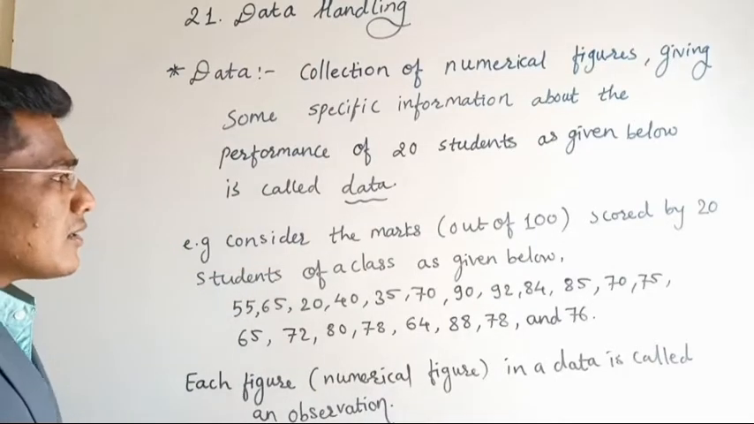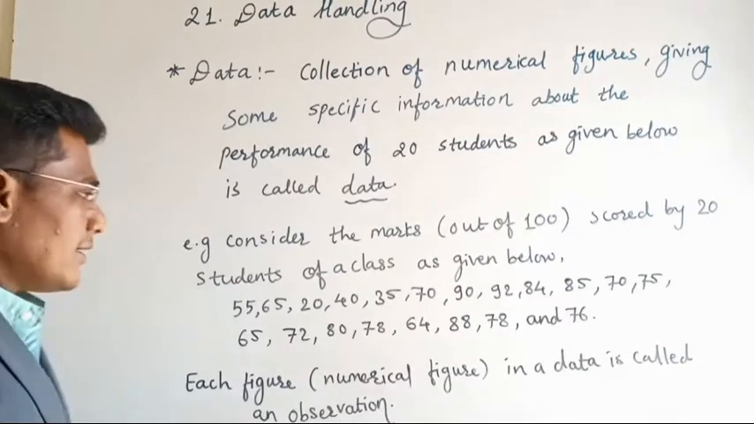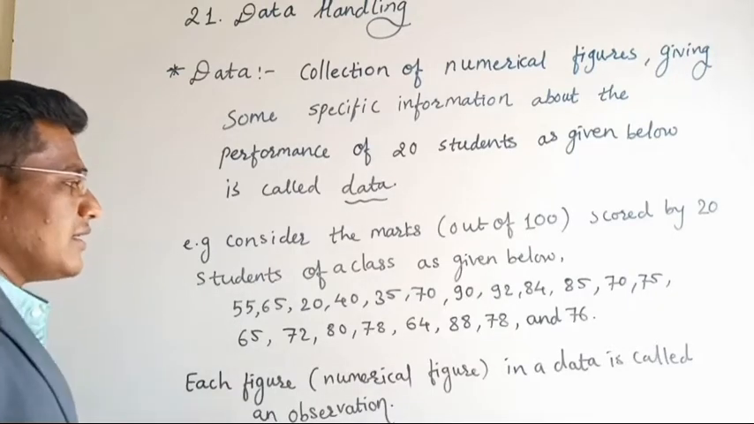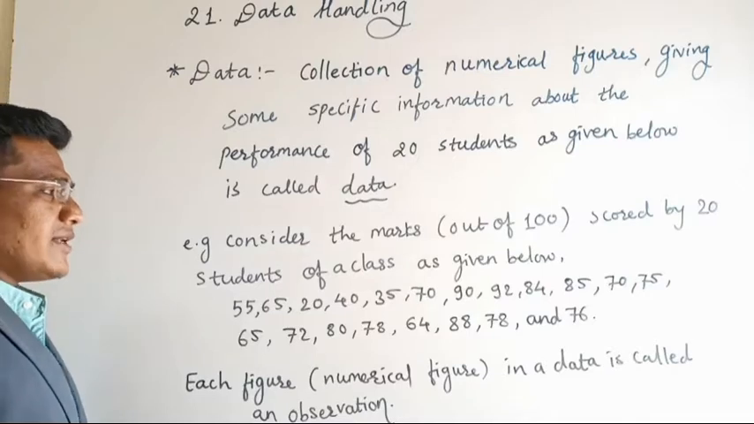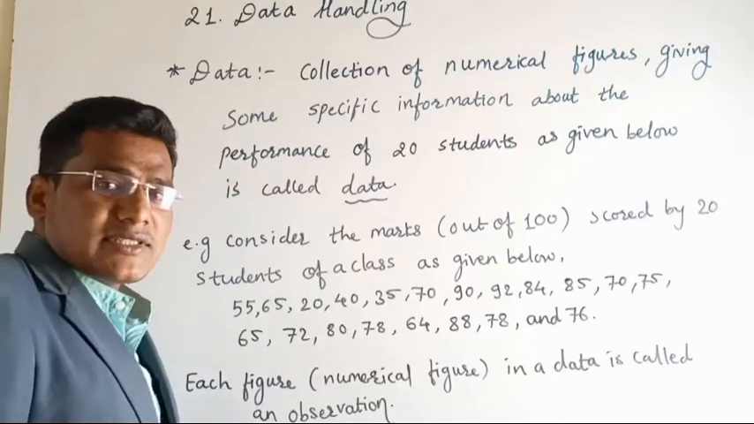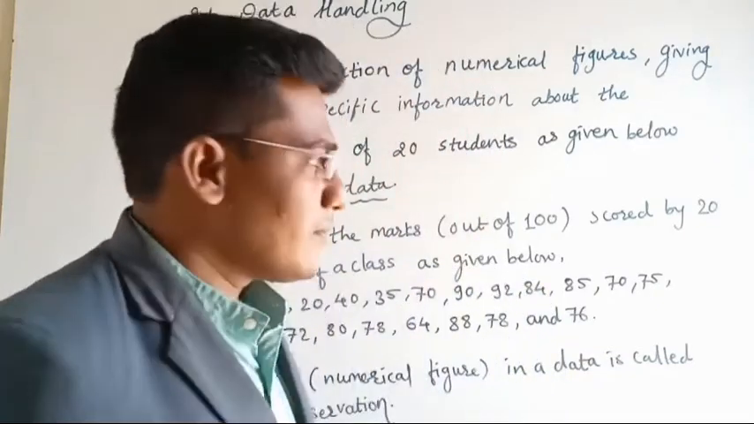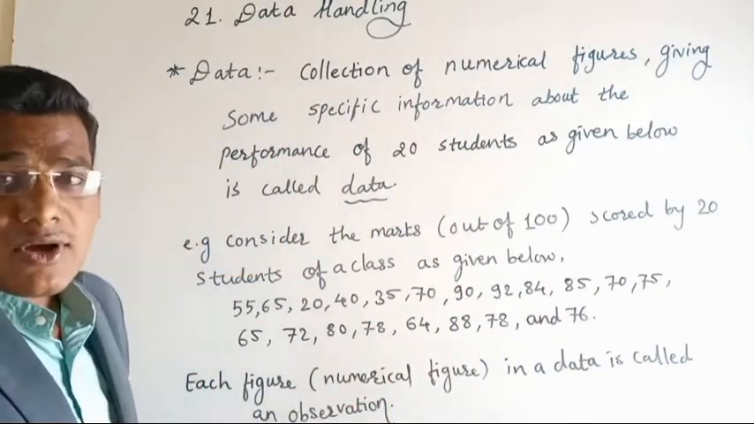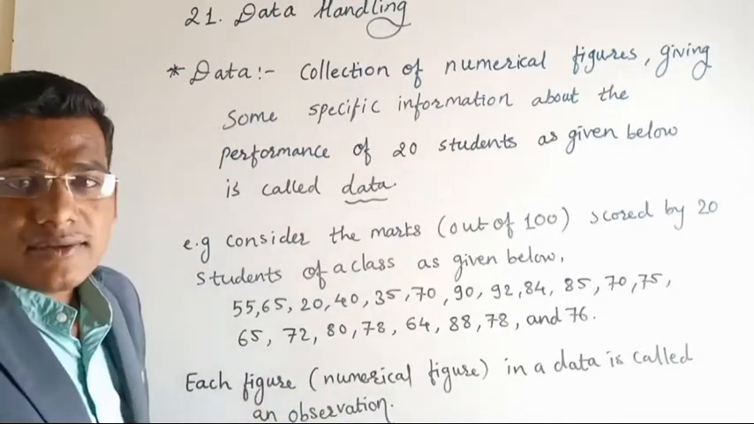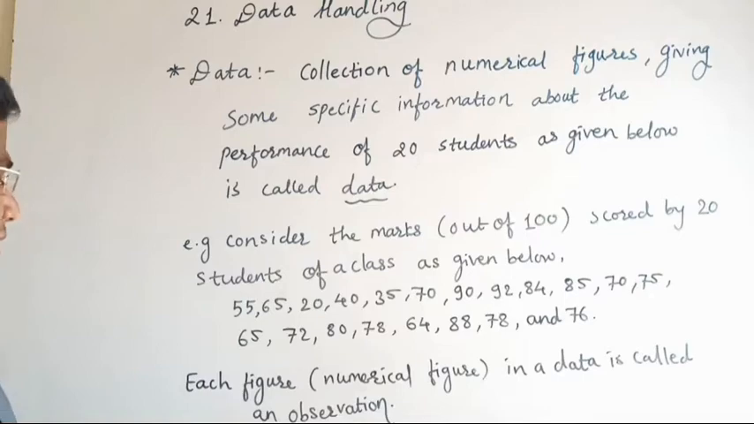There are 20 students from a class who scored out of 100. The marks are 55, 65, 20, 40, 35, 70, 90, 92, 84, 85, 70, 75, 65, 72, 80, 78, 64, 88, 78 and 76. These marks were got by the 20 students out of 100. So this particular collection of the marks of 20 students is nothing but data.